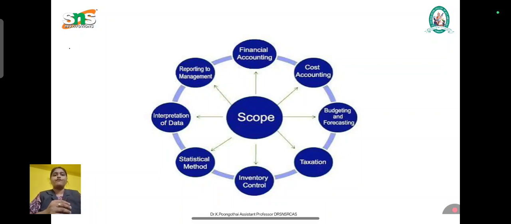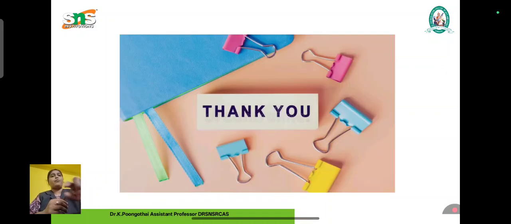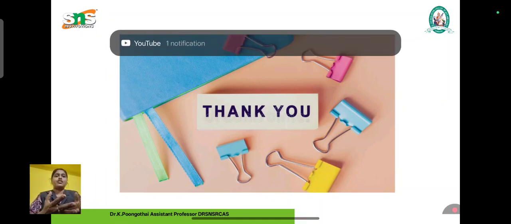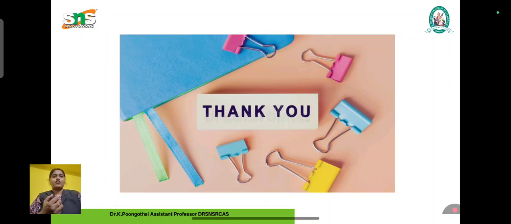So these are all the different scopes of management accounting. We can conclude this scope with the financial, cost and forecasting, decision making, performance evaluation, and inventory control. I hope you all understand about the scope of management accounting.